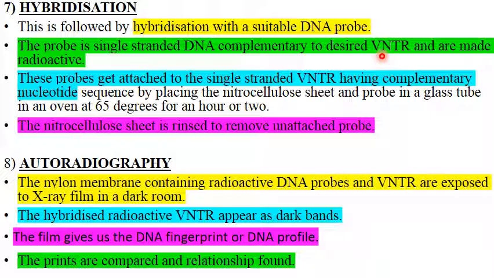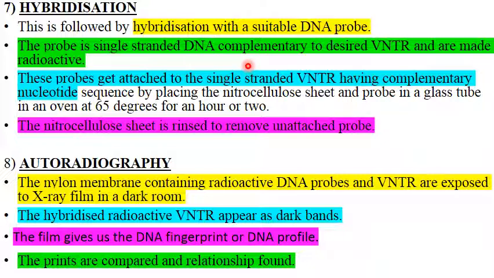Suppose let's take the simple example like I gave, GTC. You want to see where GTC is present, that's our VNTR. So we are going to make a complementary DNA sequence, synthetic. We are going to make it ourselves. So what will be the sequence there? GTC is our VNTR.